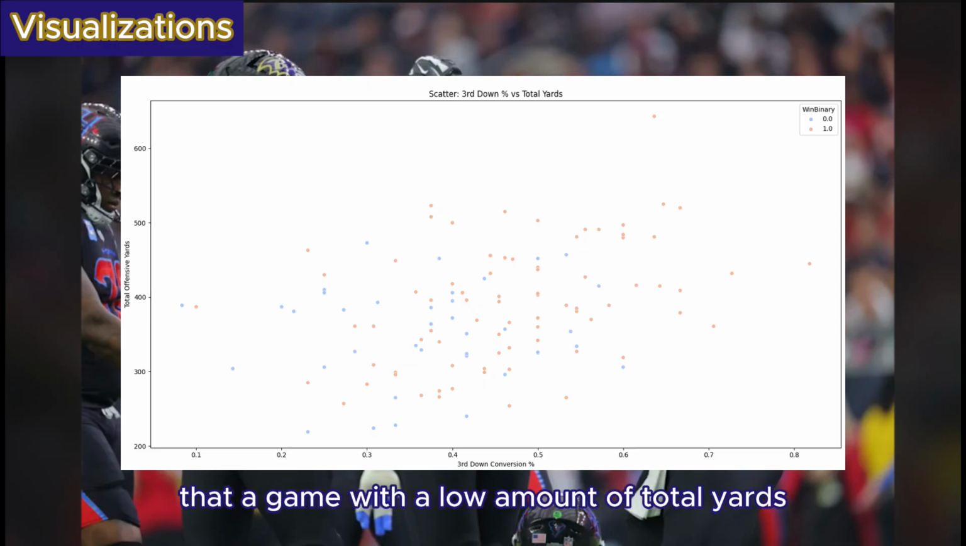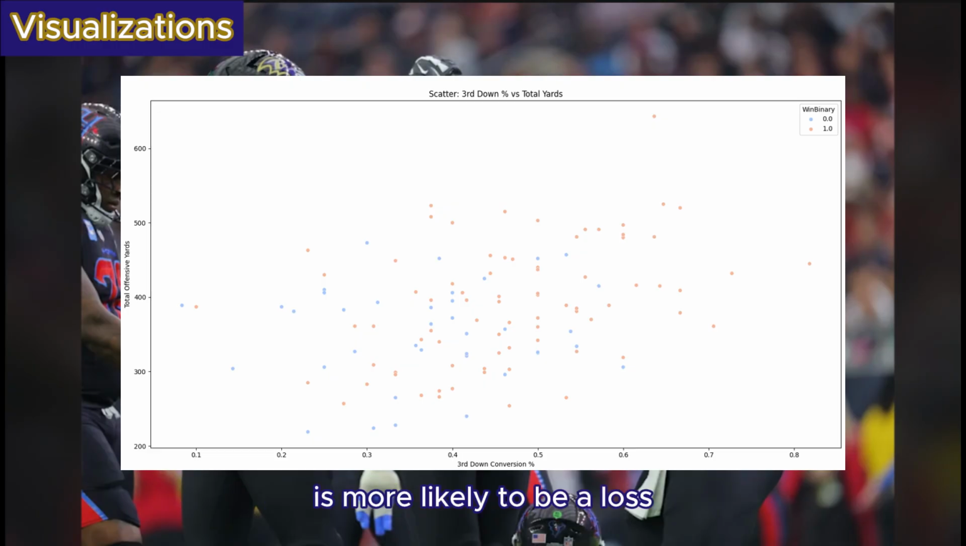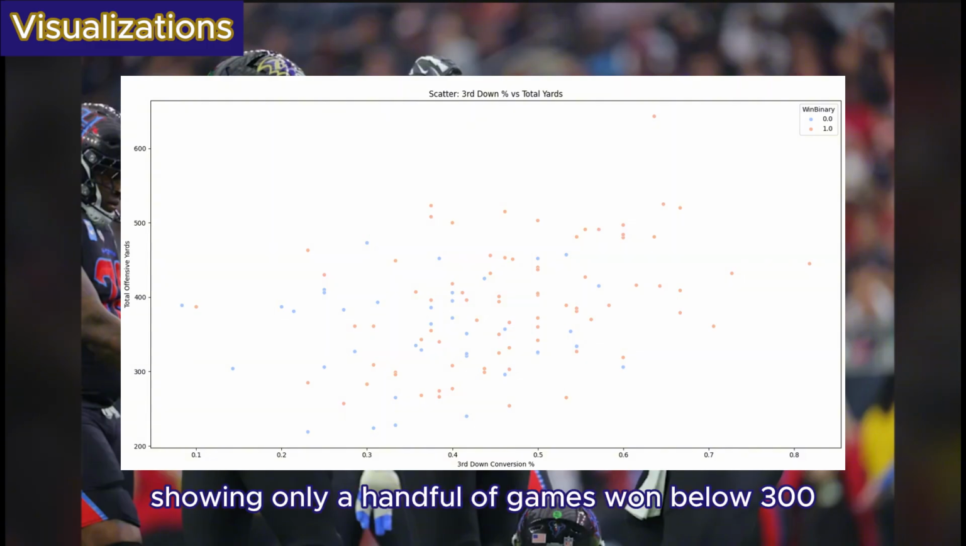Common sense can tell us that a game with a low amount of total yards is more likely to be a loss. The league average total yards per game is usually a little above 300. The graph reflects that, showing only a handful of games won below 300.